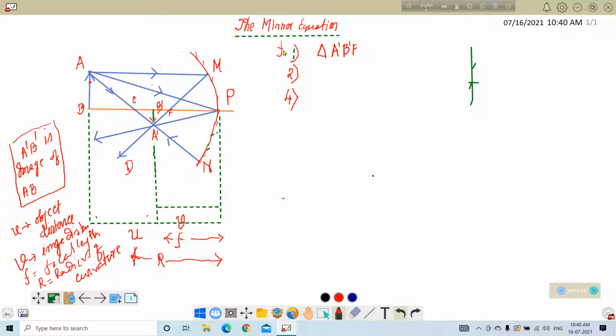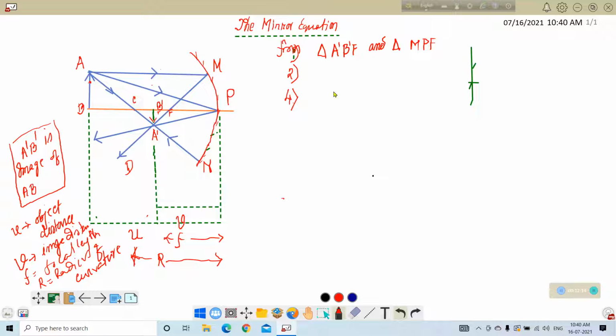So these two triangles, A prime B prime F and triangle MPF, have been considered.